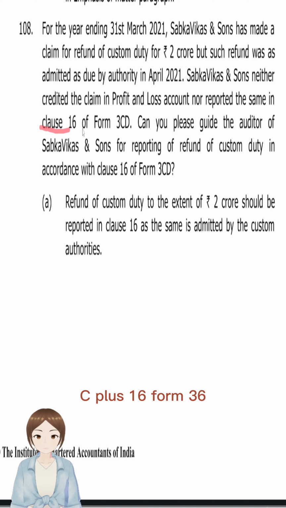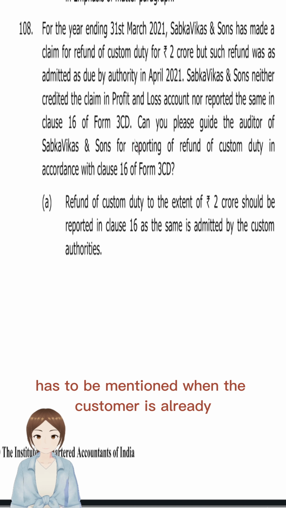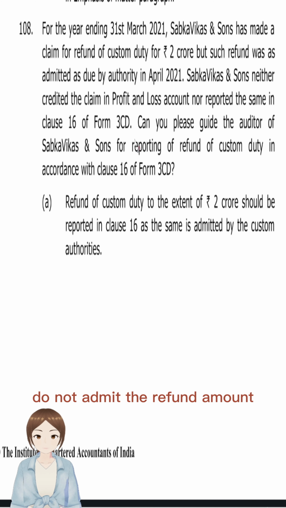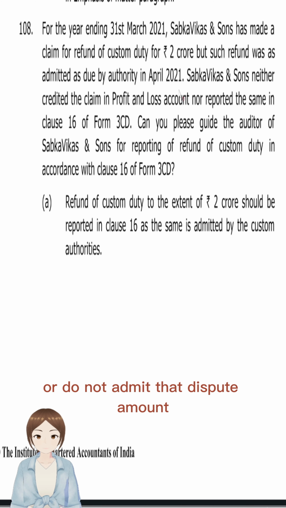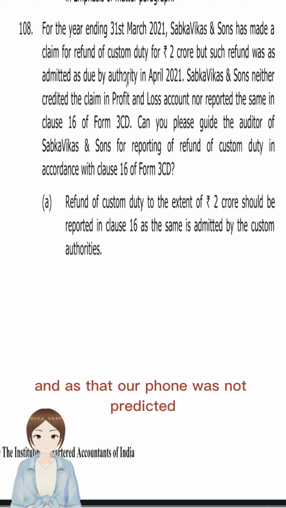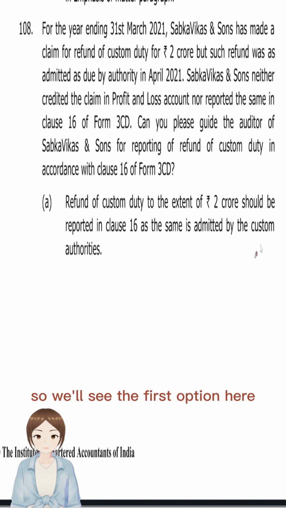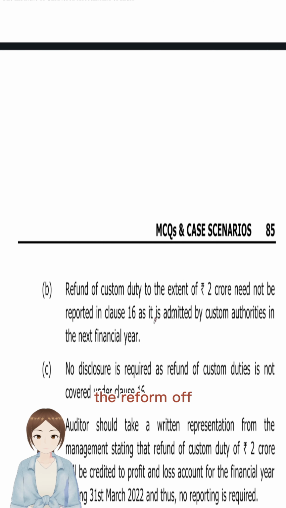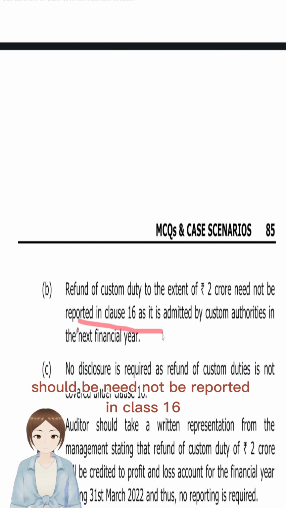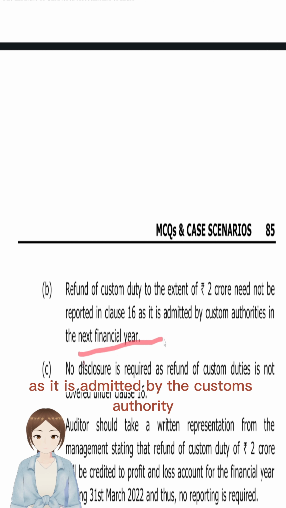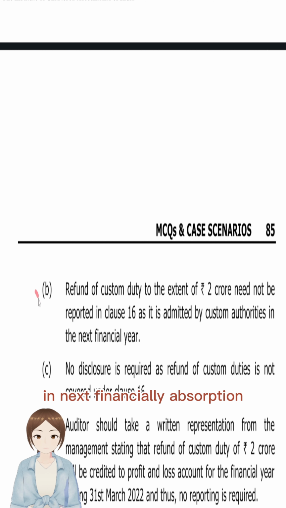You see, clause 16 of Form 3CD has to be mentioned when the customs authority does not admit the refund amount or does not admit the disputed amount. And as the refund was not credited in the financial year, they need not show it in the P&L account or financial statements either. So we'll see the first option here: they should report, or they need not report. The refund need not be reported in clause 16 as it was admitted by the customs authority in the next financial year. So option B is the most appropriate answer.